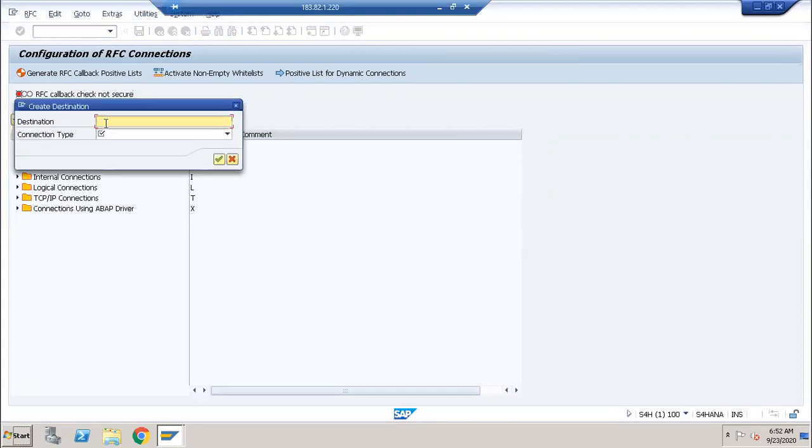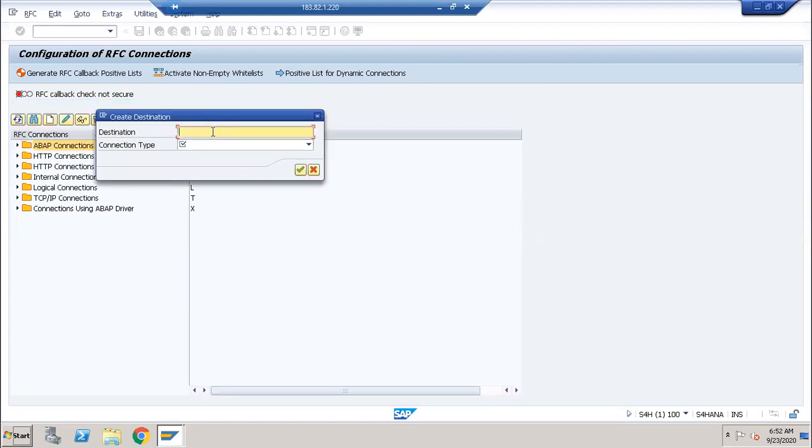Here it is asking for the destination. I will give some name for that one. The destination name is ECC. You can give any name here. Otherwise, I will take ZECC. The naming should start with Y or Z, otherwise ECC only. Okay, ECC 800 I am taking here. That is the 800 client and ECC system, right?